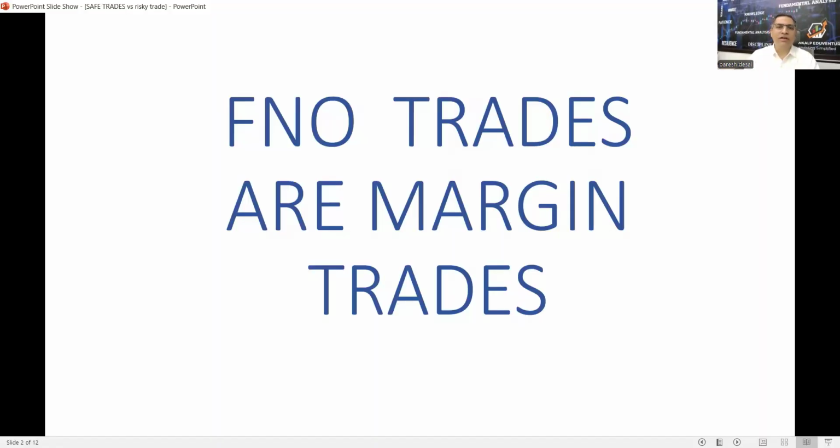What do you mean by margin? Simple concept of margin. If you want to buy, let's say, a car of 10 lakhs, you give only 2 lakh rupees and the balance 8 lakh rupees is financed by the bank. That 2 lakh rupees is like your margin. So with 2 lakh rupees, you're enjoying something worth 10 lakh rupees. Similarly, in the futures and options segment, you are enjoying something much more than what you have actually invested in. So we have to understand that futures and options is basically a margin concept. These are trades which are there on margin.